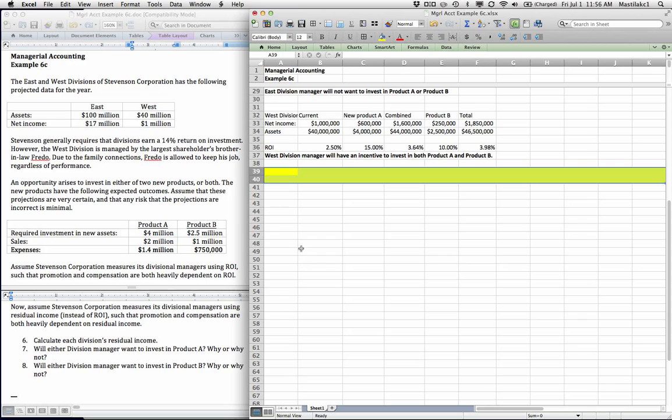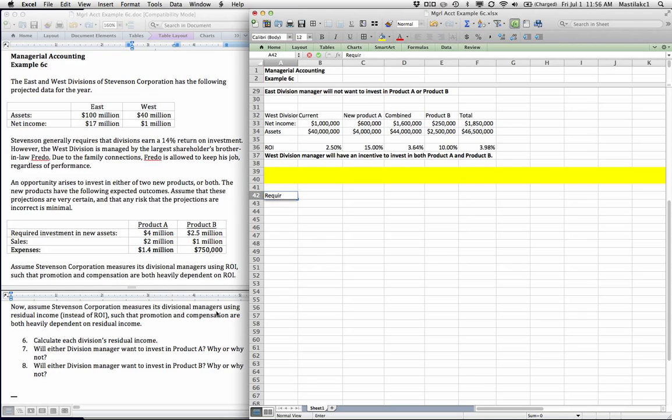Put a bar there to separate these two. All right, so we'll look at requirement 6. And we'll do the East Division and the West Division.